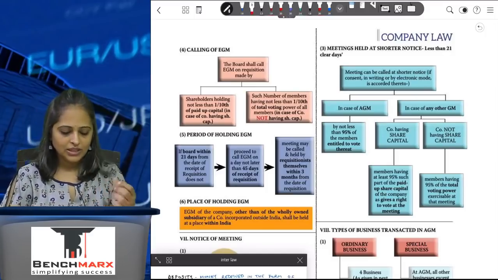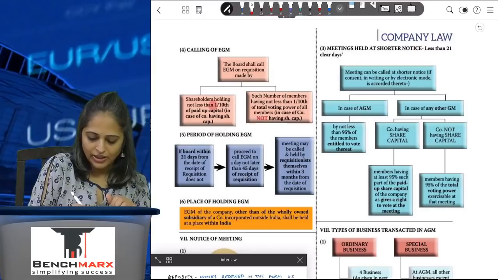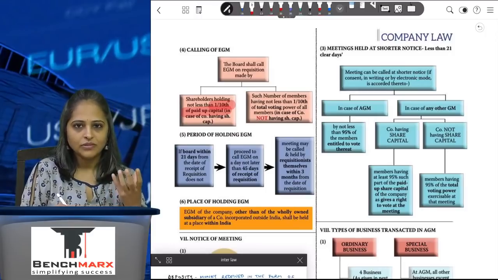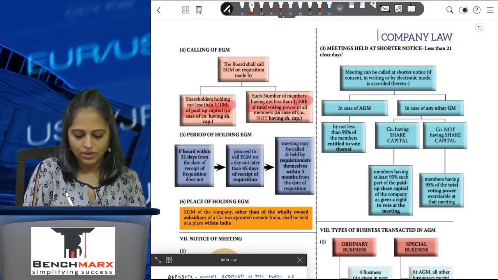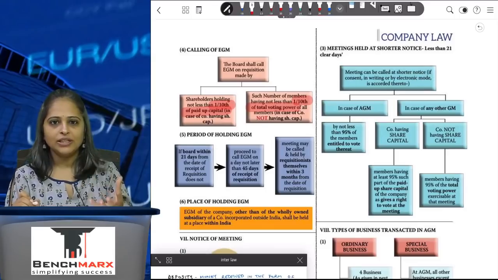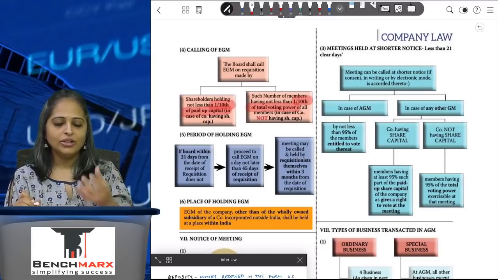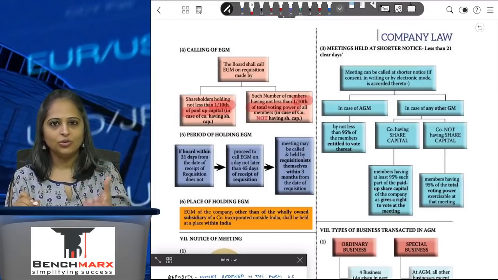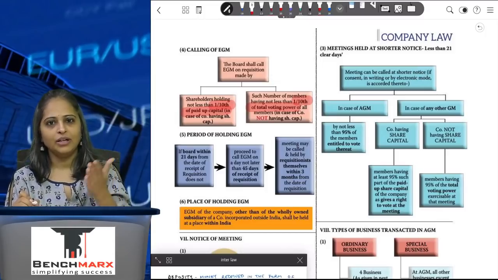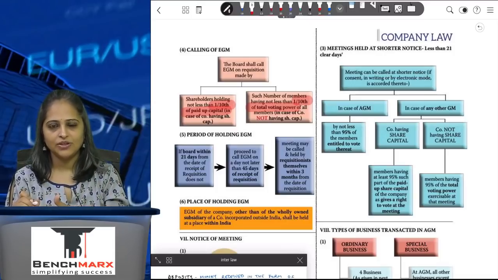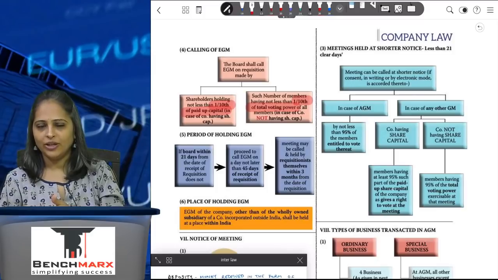An EGM can be requisitioned by members holding 1/10 of the paid up share capital in the company, or, if the company doesn't have share capital, 1/10 of the total voting power in the company. So these are the people who can request the company to hold the EGM. Once they have requested, the company has to hold it after 21 days from the date the requisition has been received, but no later than 45 days.